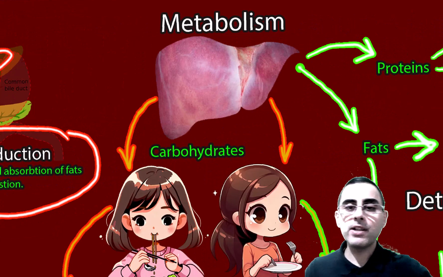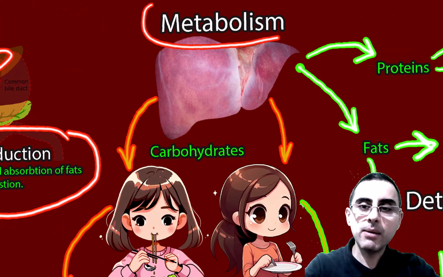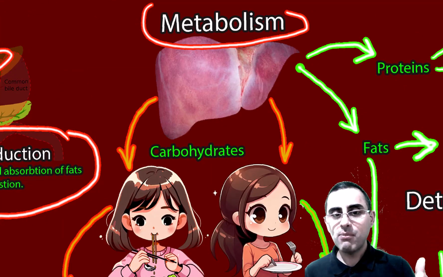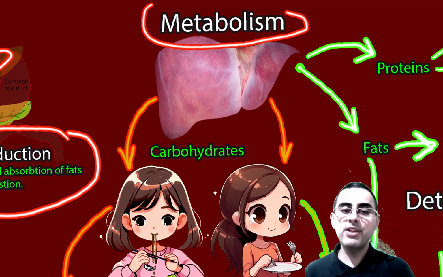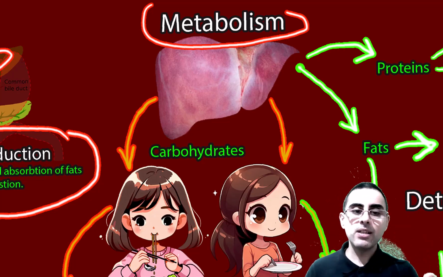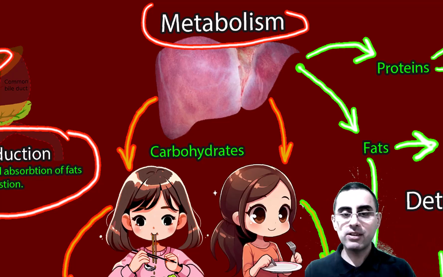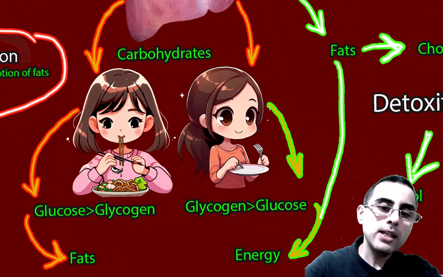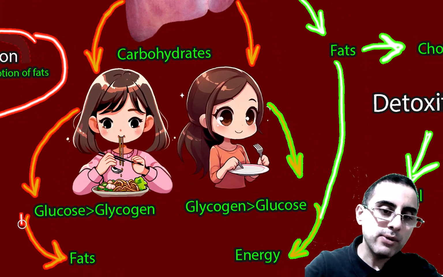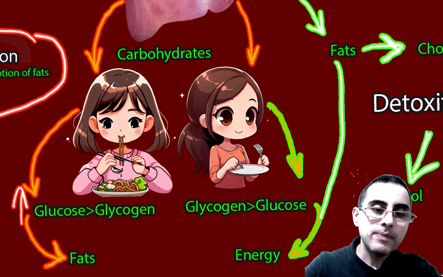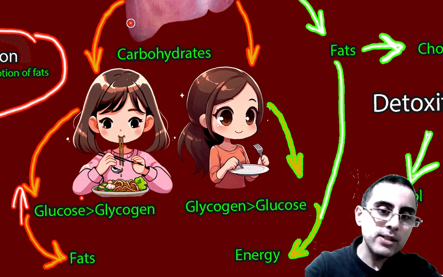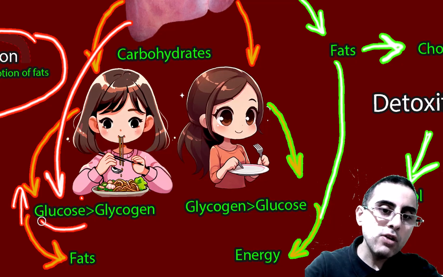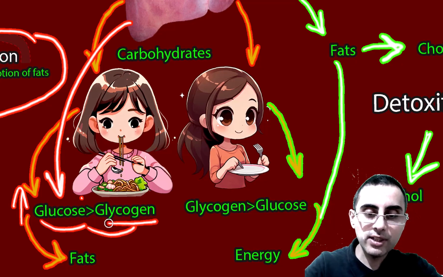Another important function of liver is metabolism, and when we say metabolism, we usually mean that liver converts one substance to another substance. For example, when we eat, our blood glucose level rises, and our liver converts this glucose into glycogen and stores it.